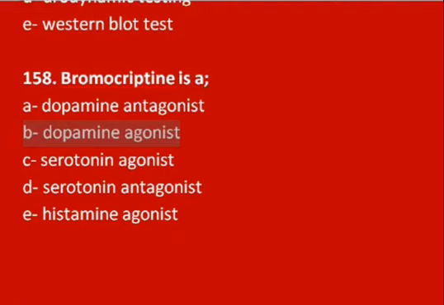mammalians, maybe primarily humans, at least from our point of view. Yes, so this drug can be given to reduce the milk secretion in hyperlactating women. Dopamine agonist. So bromocriptine is a dopamine agonist drug.